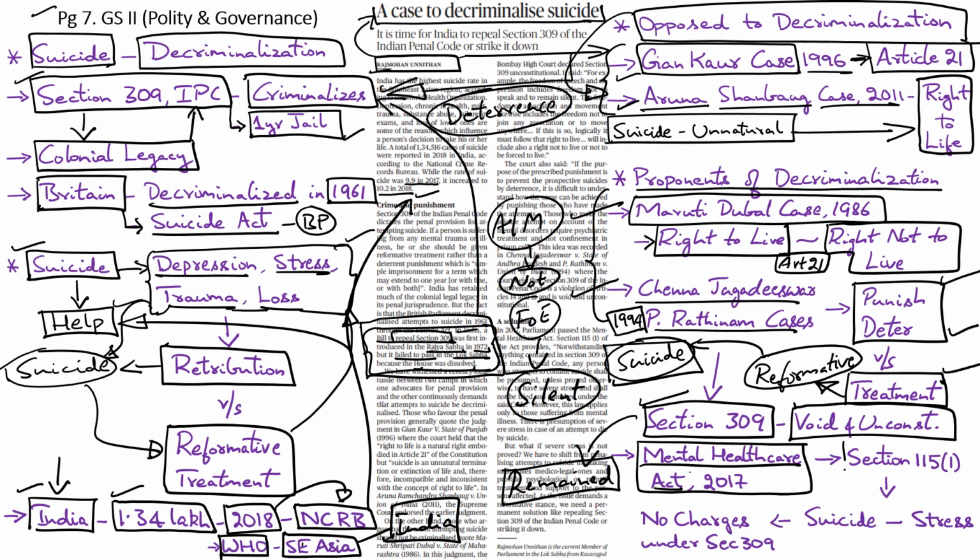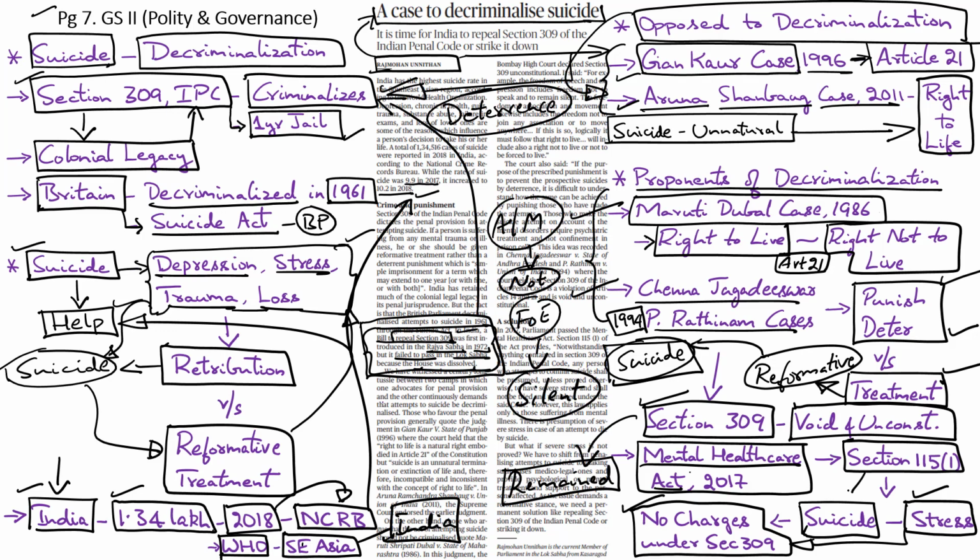Under this Act, we have Section 115, Clause 1, under which any person who attempts to commit suicide shall be presumed, unless proved otherwise, to have severe stress, that is mental stress, and shall not be tried or punished under Section 309 of the IPC. It basically exempts those who attempt suicide under mental stress from being punished under Section 309. Even though this exemption is welcome, it does not exactly decriminalize suicide, and the outdated Section 309 still continues to remain in the law books.